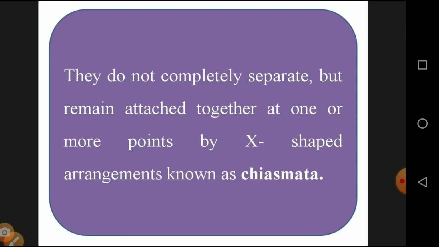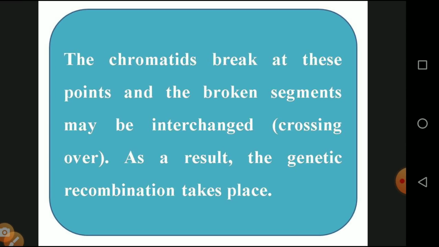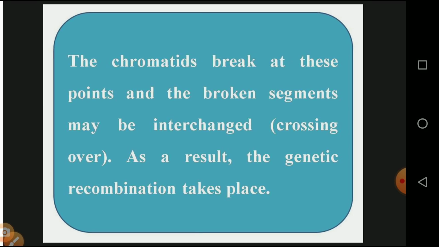So one more question, another one more question, chiasmata. And the chromatids break at this point and a broken segment may be interchanged. So the crossing over results in genetic recombination taking place. A crossing with two different characters. So the genetic variation occurs in this stage.